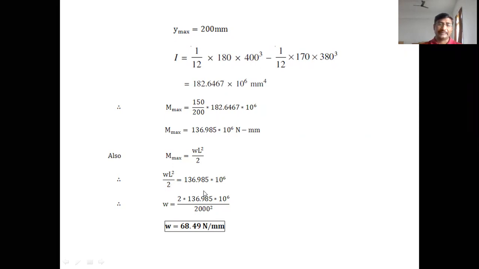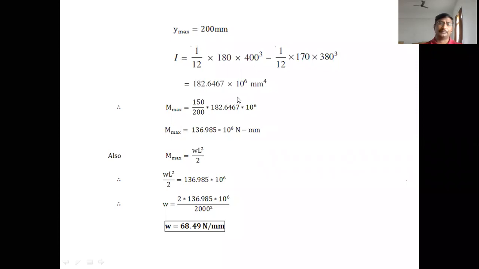So the answer is: the load applied on the cantilever beam is 68.49 newtons per millimeter of length. This is the UDL value applied on the cantilever beam to produce 150 megapascals as the maximum bending stress.